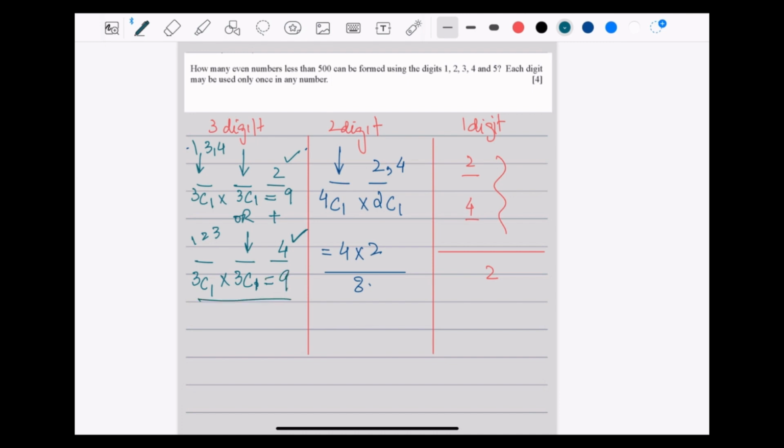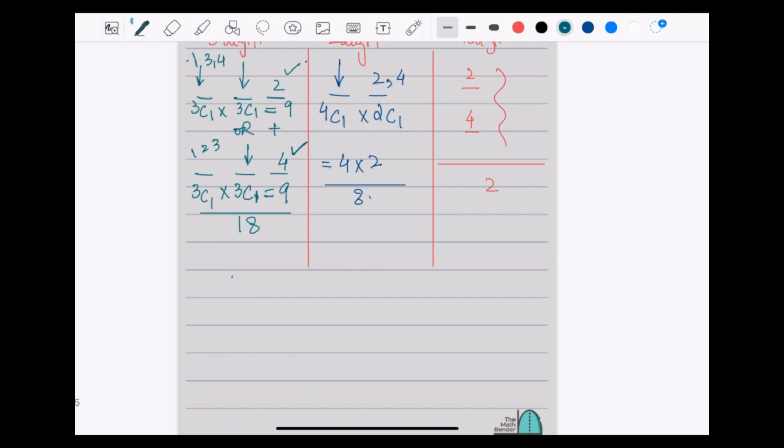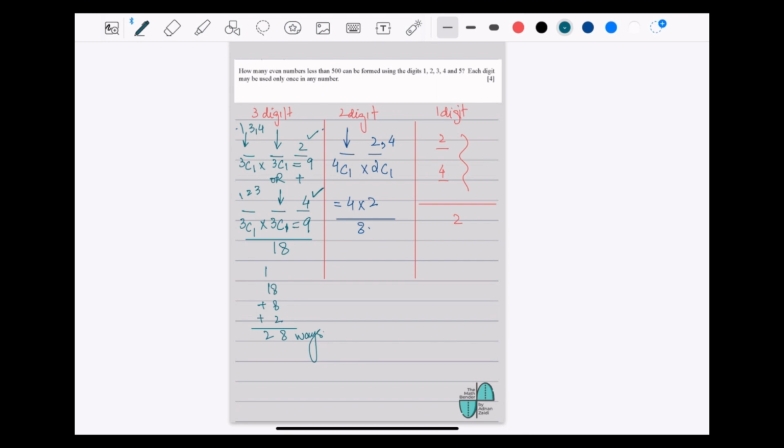So the total here is going to be 9 plus 9, 18. So the total number will be 18 plus 8 plus 2, 28 ways, for even numbers less than 500.